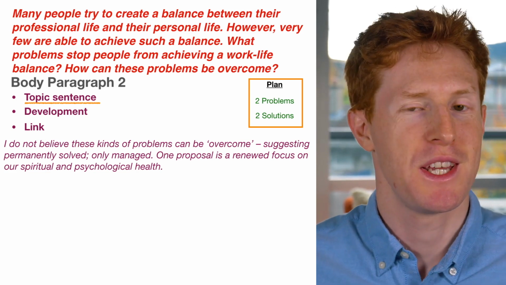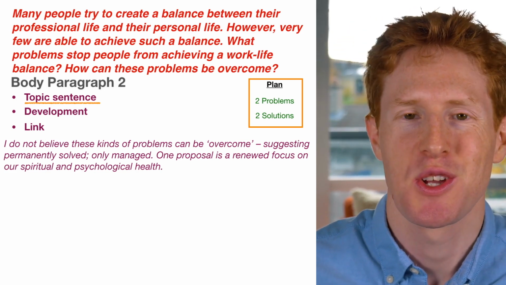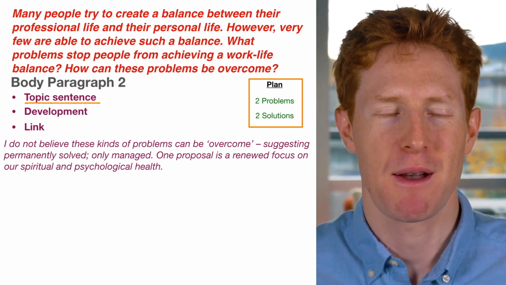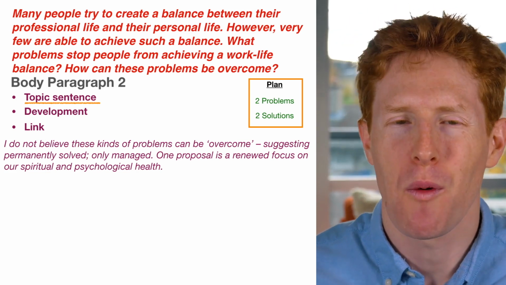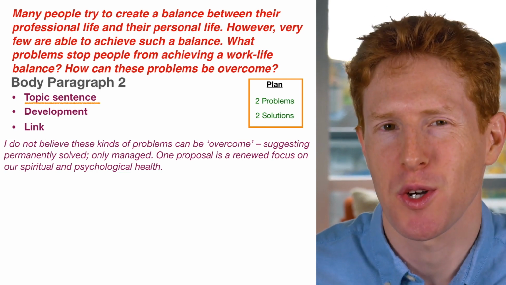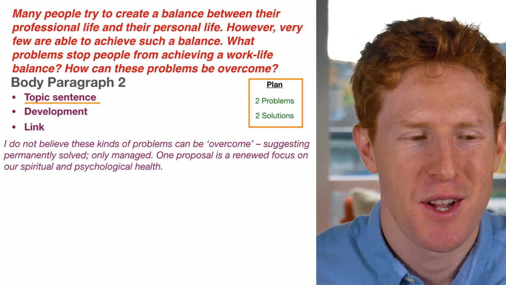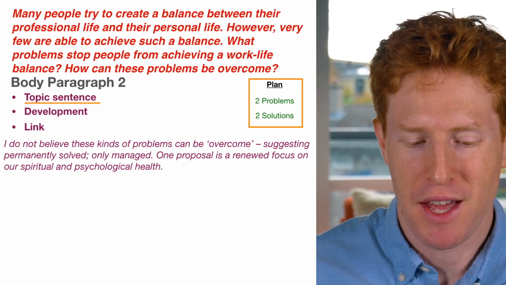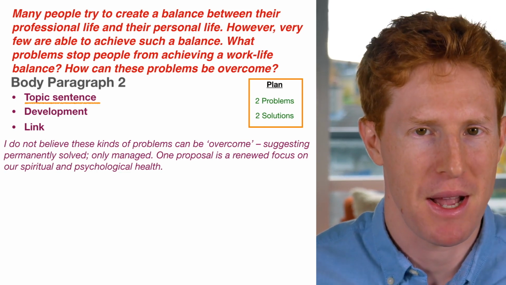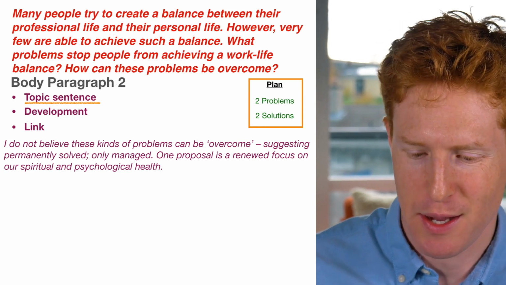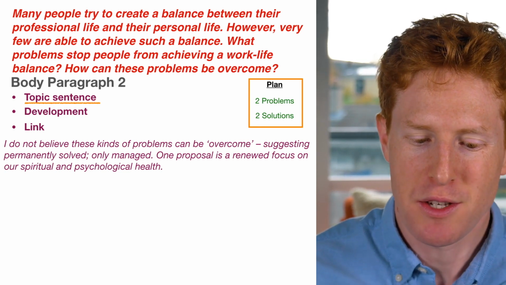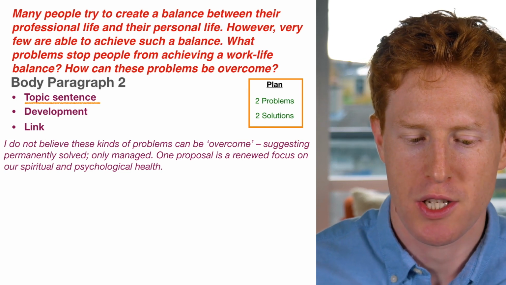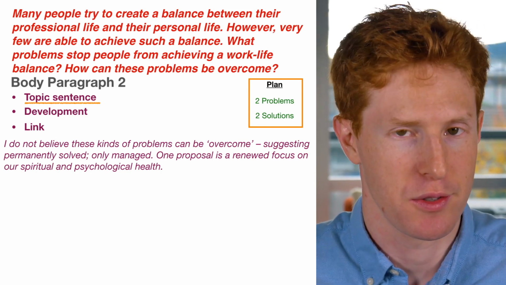Okay, so in this case, our topic sentence is 2 sentences long, and that's because we also want to convey to the examiner that, well, our work-life balance can't really be solved. It's always going to be there, but we can manage it better. So we want to convey that to the examiner. We also identify the first solution, which is a renewed focus on our spiritual and psychological health.